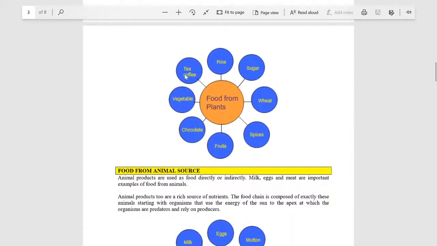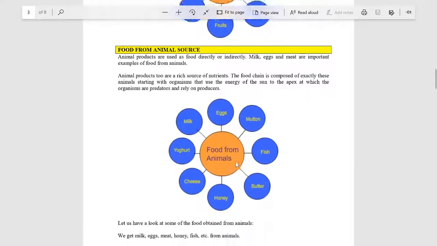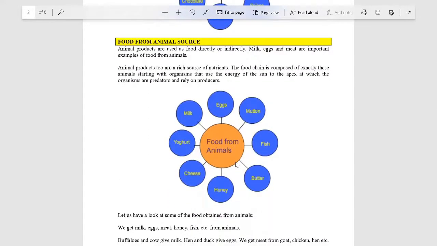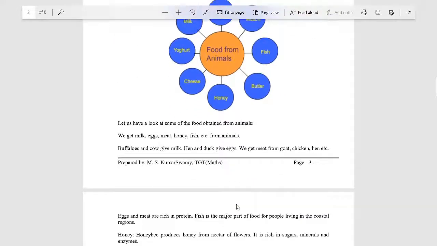Food from plants. What are the foods which are prepared from a plant? Tea, coffee, rice, sugar, wheat, spices, fruits, chocolates, vegetables. From animals. What are the foods we eat which we get from animals? Eggs, mutton, fish, butter, honey, cheese, yogurt, milk.